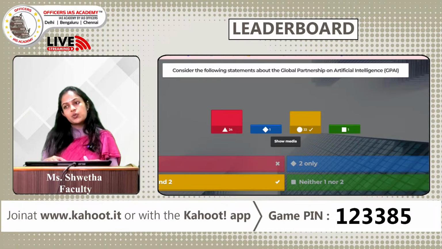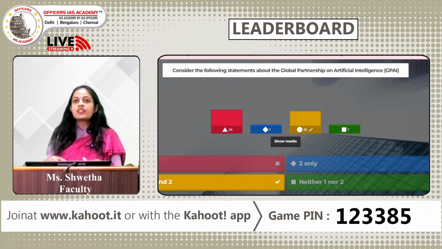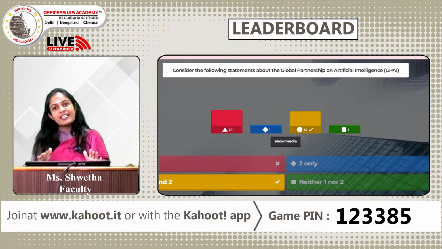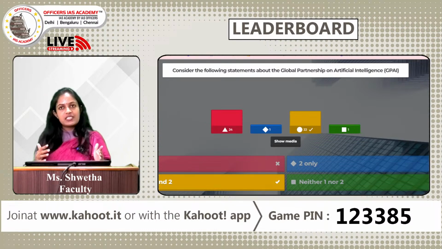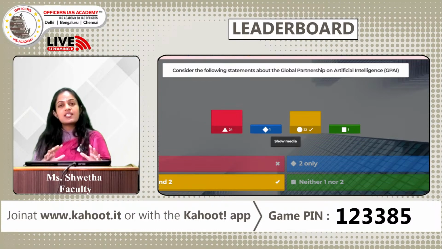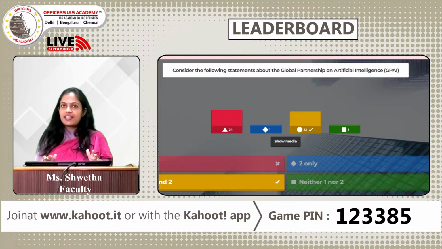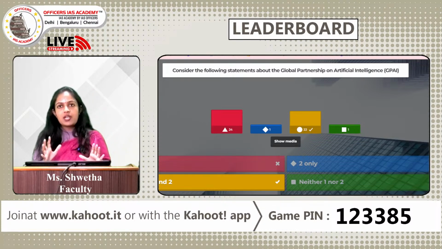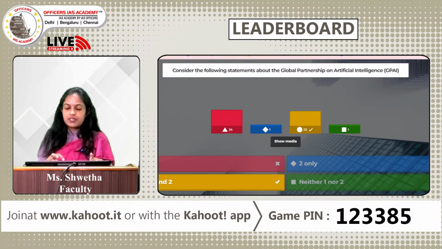So why was this in the news? It is because India hosted the annual GPAI summit in New Delhi. What is the outcome of this summit? All the members together, they adopted something called the New Delhi Declaration. So what is this declaration about? This declaration mainly deals with mitigating the risks associated with the development of AI, and second is to make sure all the critical resources are equitably available for AI development. So these were the major outcomes of the GPAI summit.